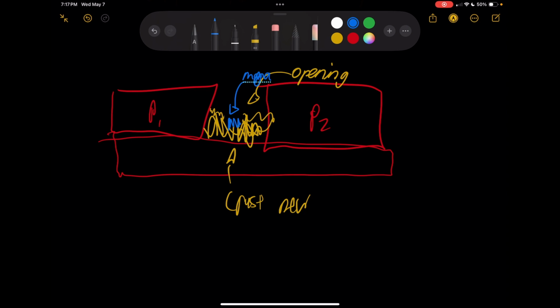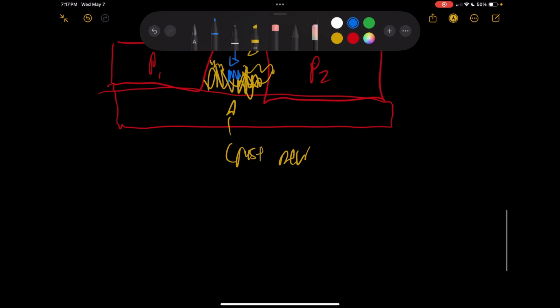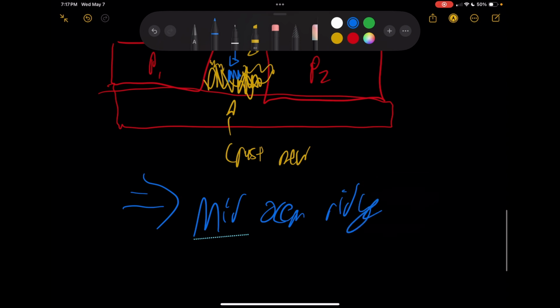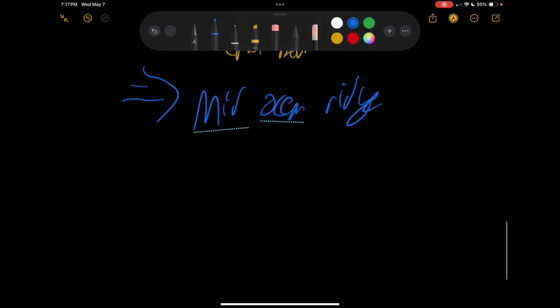But what this creates doesn't create a volcano. It creates a mid-ocean ridge. But mid-ocean ridges do matter, because 60% of all volcanic activity on Earth occurs across these ridges.